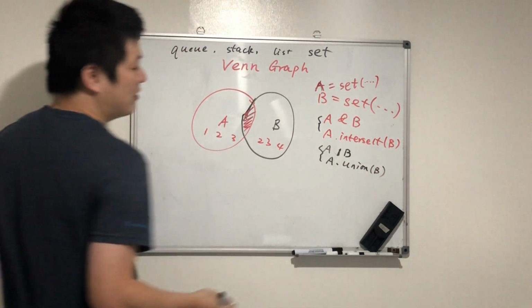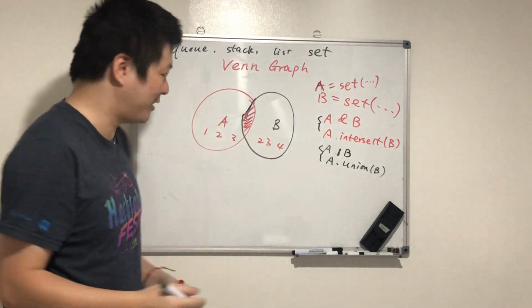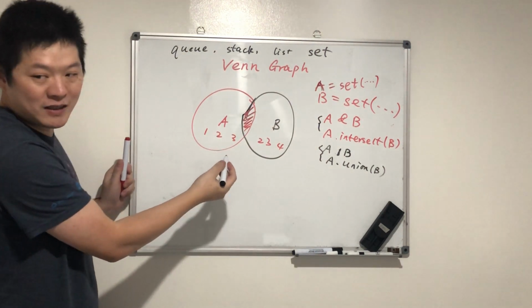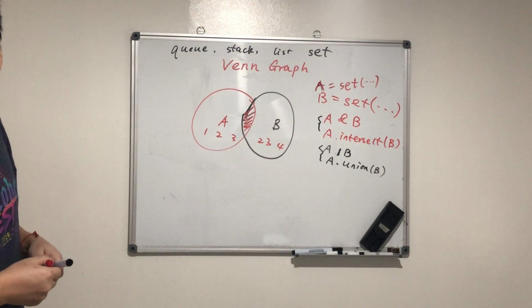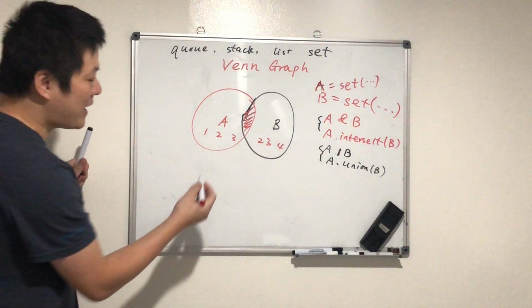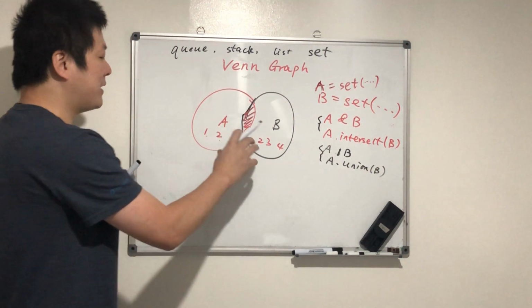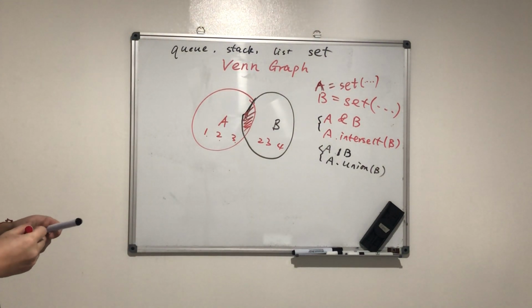We put them together. So what's the answer of A union B? It will be 1, 2, 3, 4, all elements from both sets.